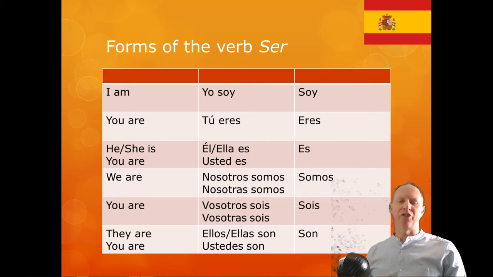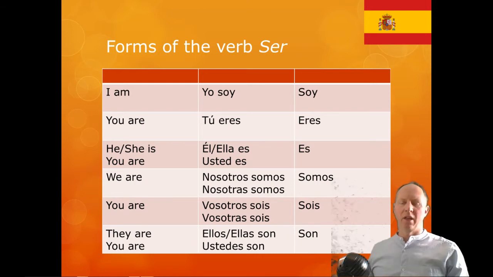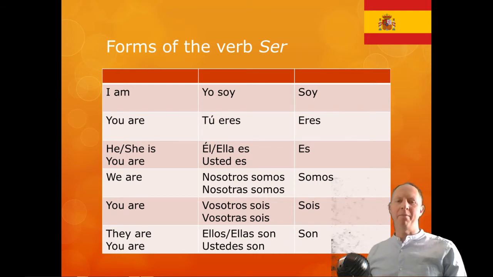They're generally only included if I want to put particular emphasis or if I want to clarify who I'm talking about. So, soy, I am, eres, you are, es, he, she is, or formal you are, somos, we are, sois, you all are, and son, they are.